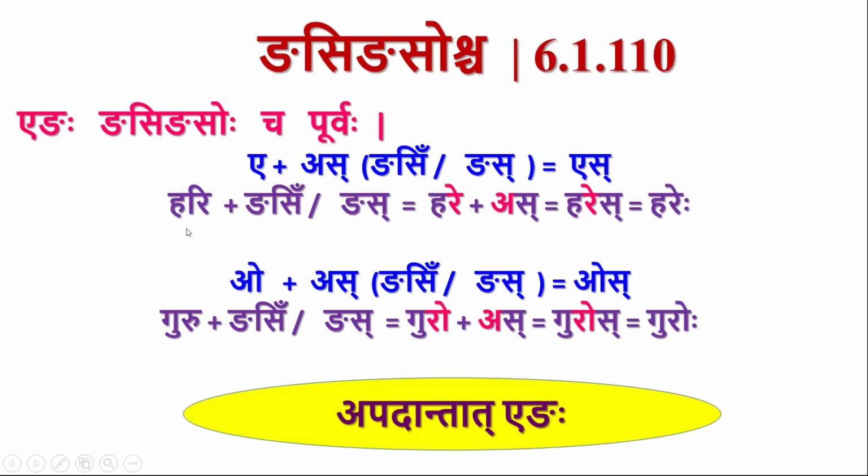So yenga padanta dati is not applicable, since it is not a pada; yenga padanta dati is applicable for padas. This sutra is not that sutra. So this sutra is for apadantat yengaha. For that, this sutra is constructed.